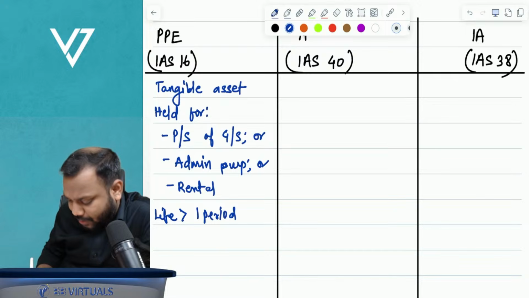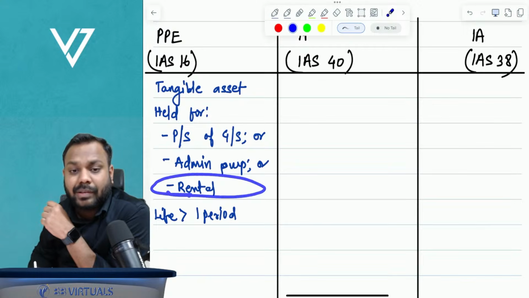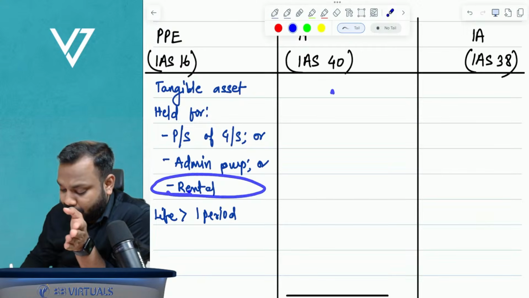But understand, when I say rental to others, I exclude the rental of property, because if a property is given on rental, it is called investment property.